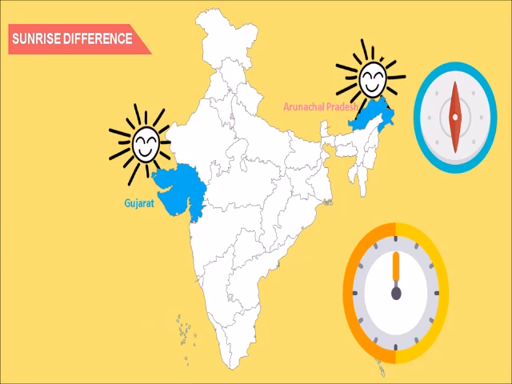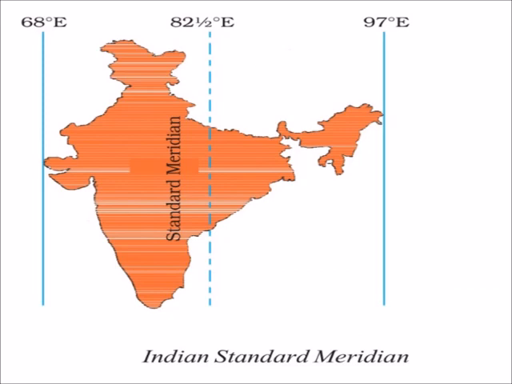As Arunachal Pradesh lies in the east, it will have sunrise 2 hours before Gujarat, since Gujarat lies in the west. To avoid these differences, IST is calculated assuming India's central meridian is at 82 degree 30 minutes east longitude.